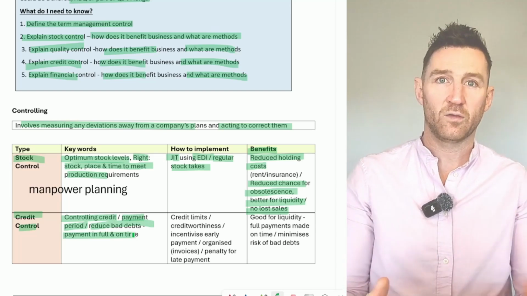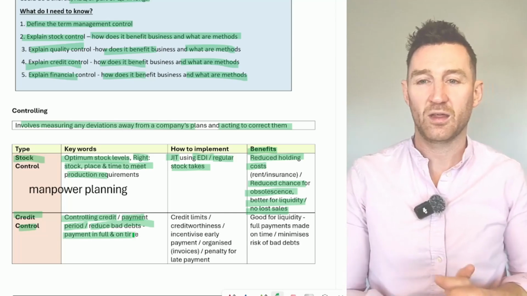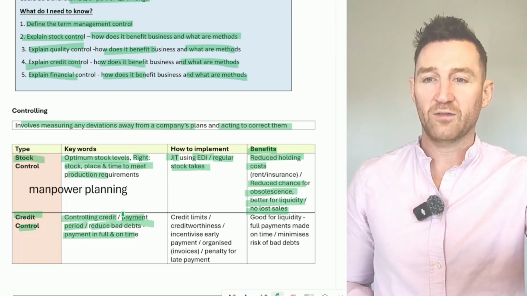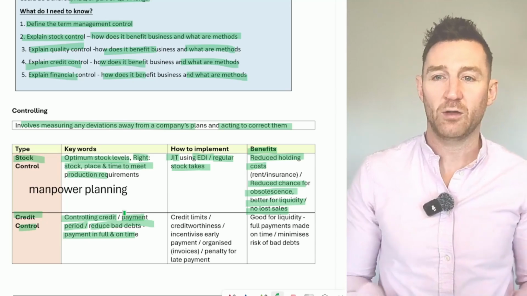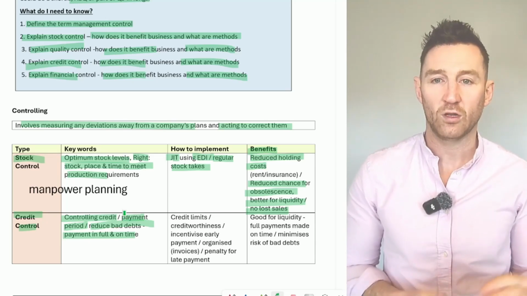So selling goods, effectively letting your customer buy now and pay you later on, maybe in 30 days or something like that. So it's about controlling credit. It's about the amount given and the payment period. It's done to reduce bad debts and ensure that the business gets paid in full and on time.